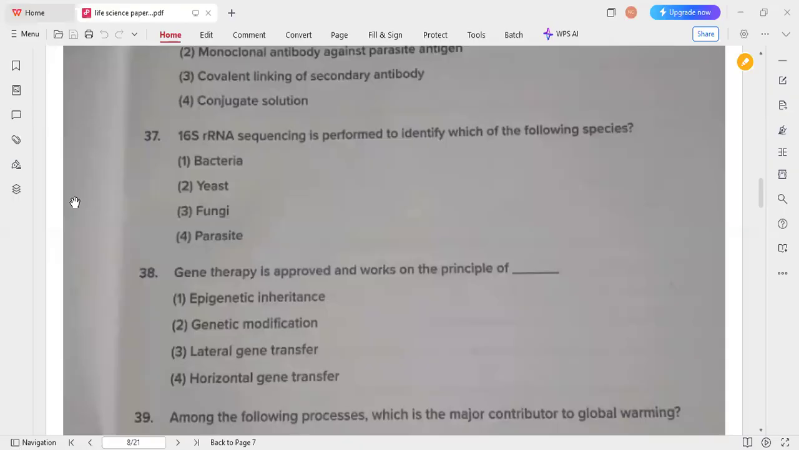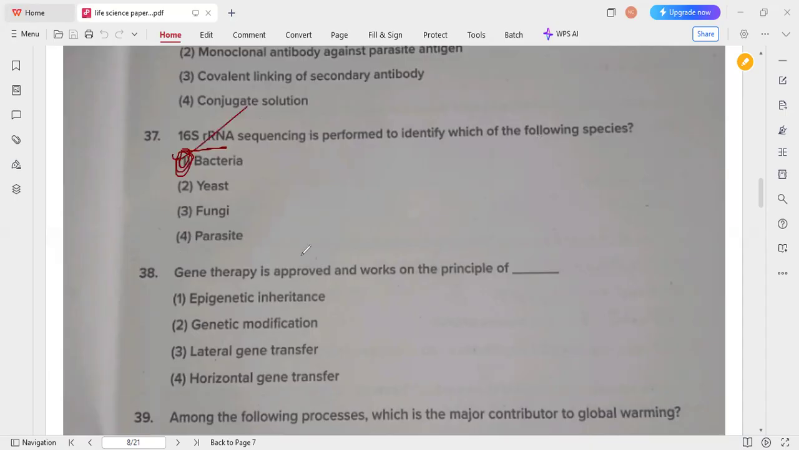So next one, 16S rRNA sequencing is performed to identify which of the following species. So usually this 16S rRNA sequencing is performed to find out the bacteria. Okay, so option 1 is the correct answer.